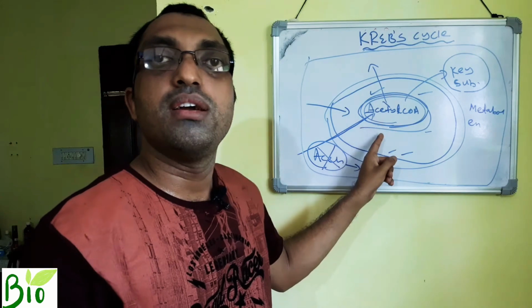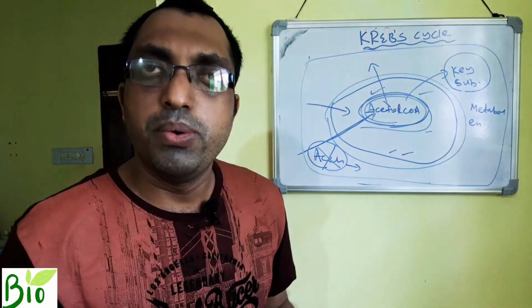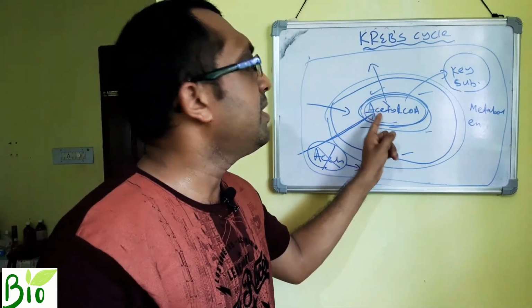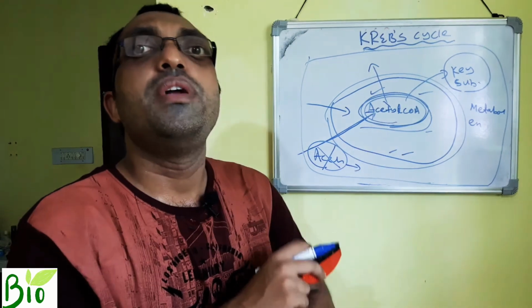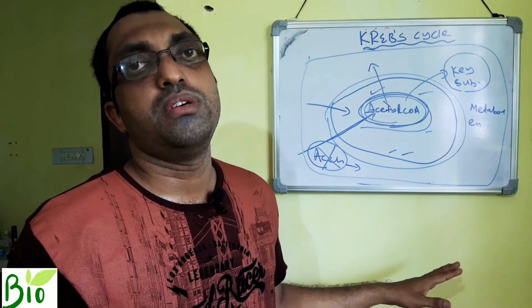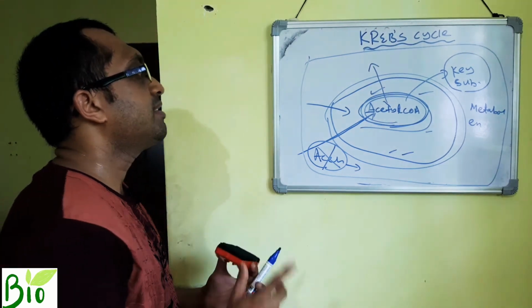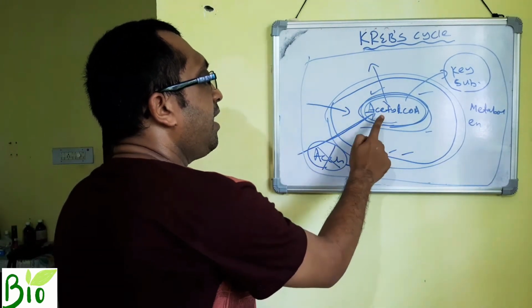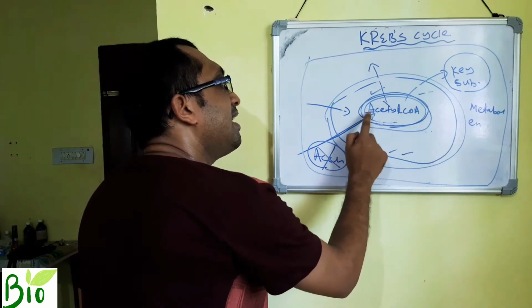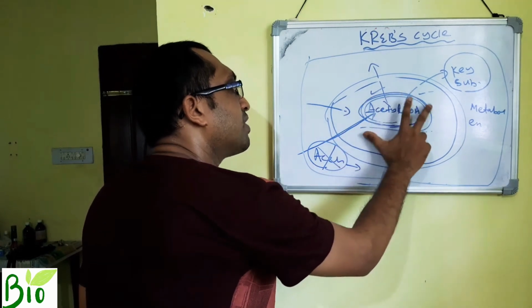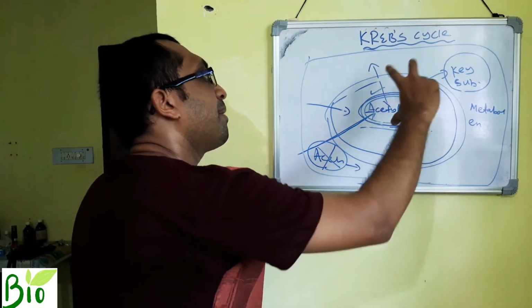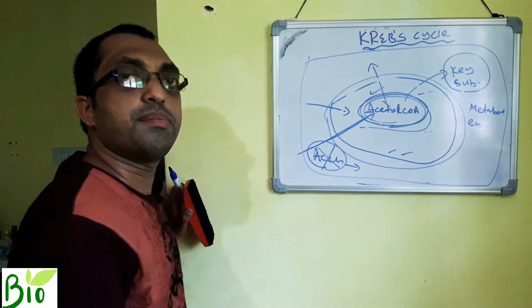Acetyl coenzyme A. So whatever be the food, it must have to convert into acetyl coenzyme A. Otherwise, we will not explain it as food. Okay. Then second point is acetyl coenzyme A can only function inside mitochondria because the enzymes to degrade acetyl coenzyme A are present inside mitochondria.